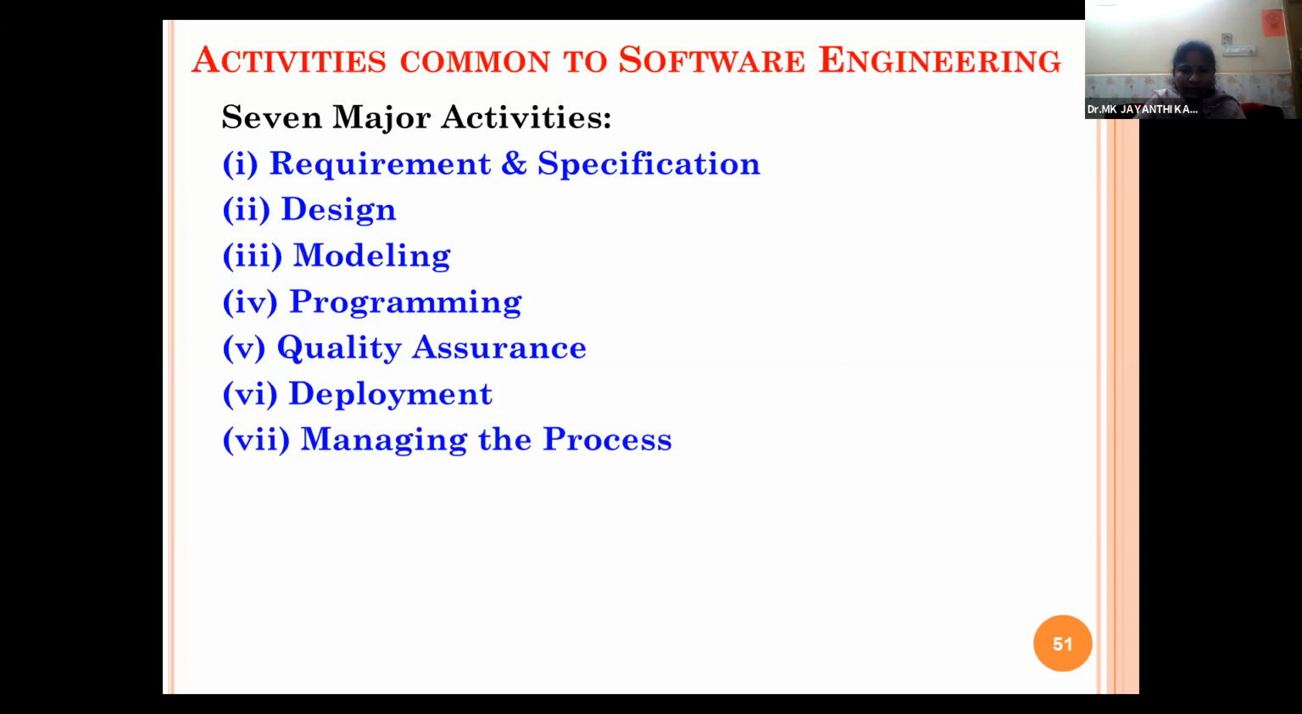Okay, any doubts so far? No, ma'am. Shall we continue? Rishika, any doubts so far? No, ma'am. Types of software engineering project, the 4 major stakeholders of software engineering, and 7 major activities of software engineering. Any doubt?